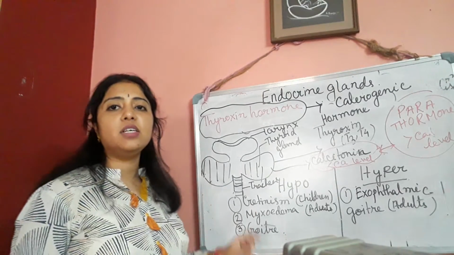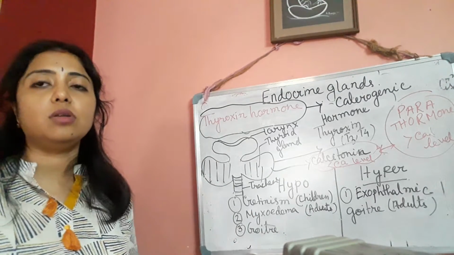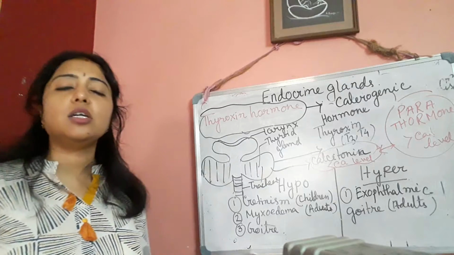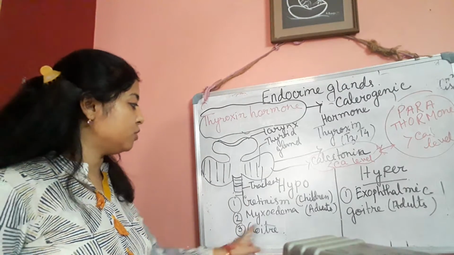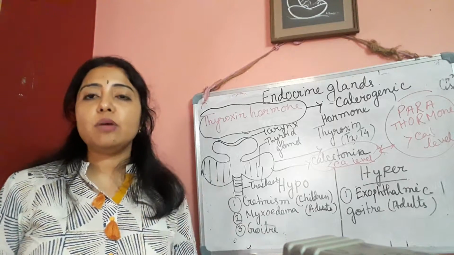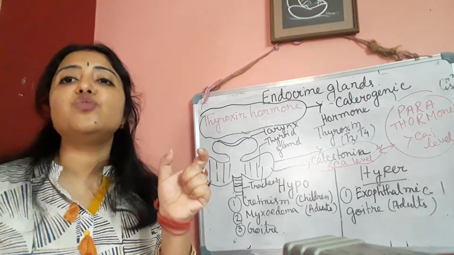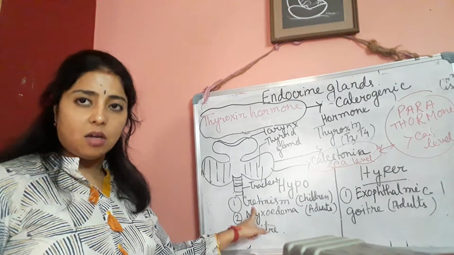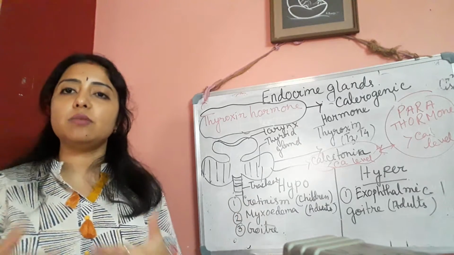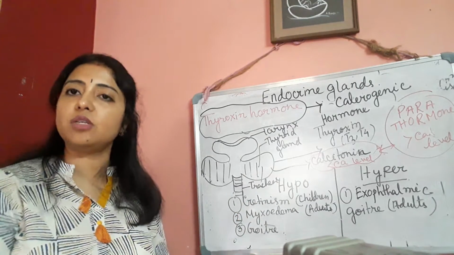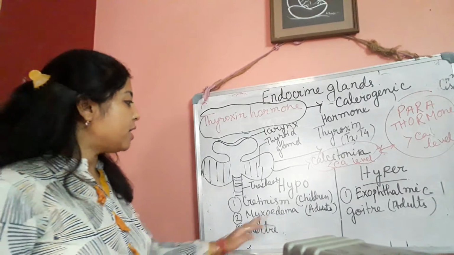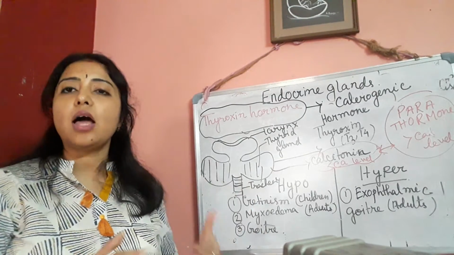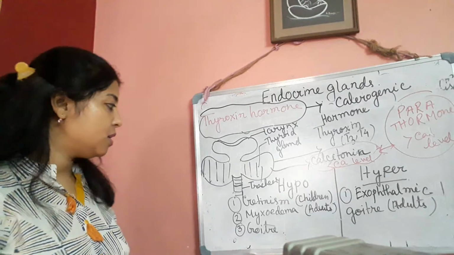And another one I have written, that is myxedema. After adolescence, during the adult stage, we can see this type of disease due to the hyposecretion or less secretion of the thyroxine hormone. That is myxedema. How can you remember this one? Child starts with C, and the disease cretinism also starts with C. That means children suffer from cretinism due to hyposecretion of thyroxine, and the adults, that means matured persons, will be suffering from myxedema. Matured M and myxedema also M.